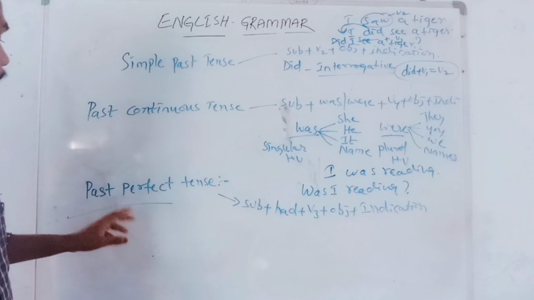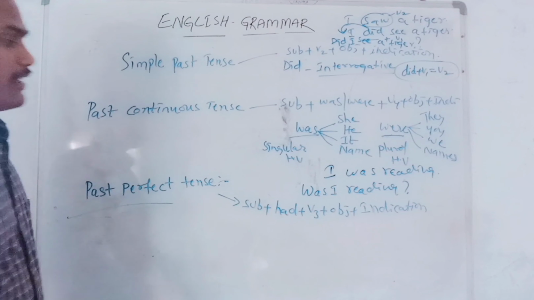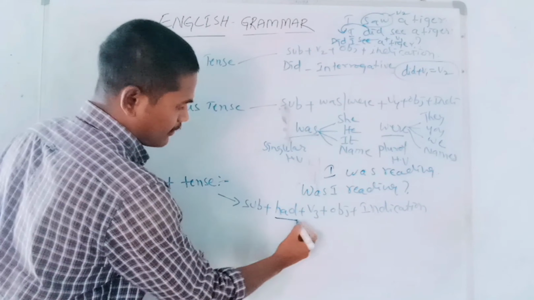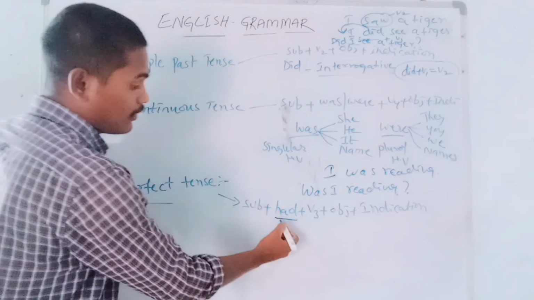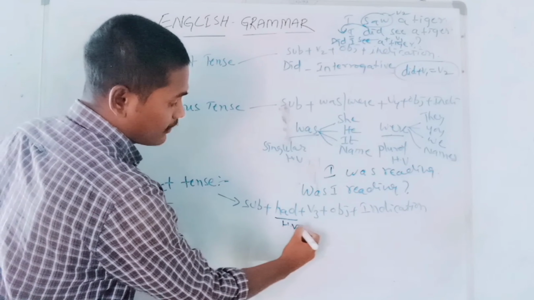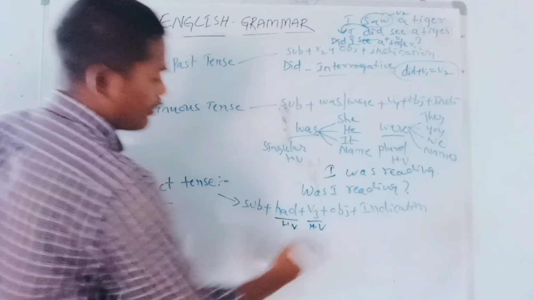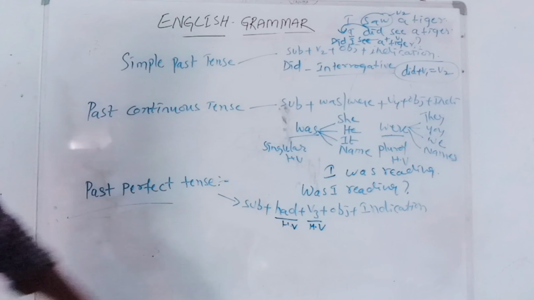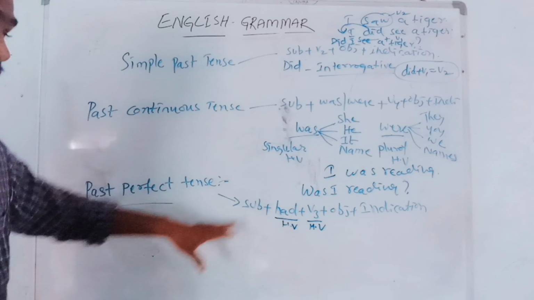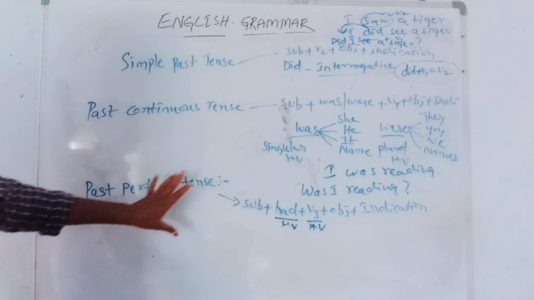That is past perfect tense. So in this tense we get had V3: had is the helping verb, and V3 is the main verb form. Because of this helping verb had, we can definitely identify past perfect tense.